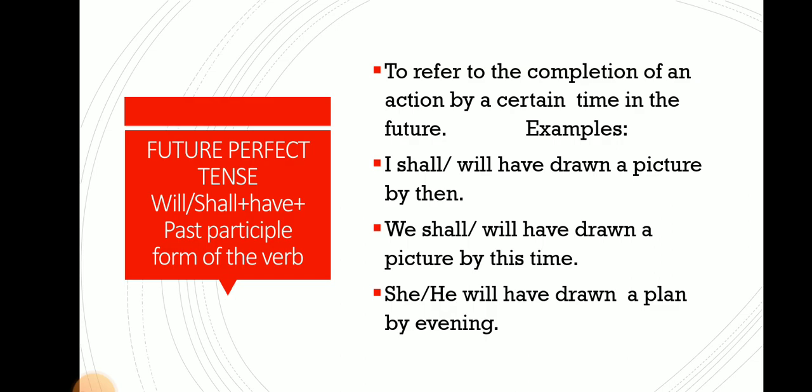This future perfect tense is used to refer to the completion of an action by a certain time in the future. Examples, I shall have drawn a picture by then, or I will have drawn the picture by then. We shall have drawn a picture by this time, or we will have drawn a picture by this time. He or she will have drawn a plan by evening. So you're specifying a certain time in the future.